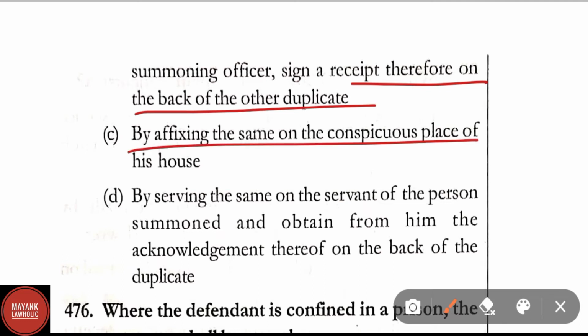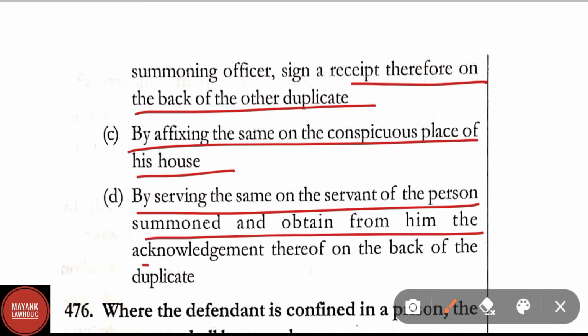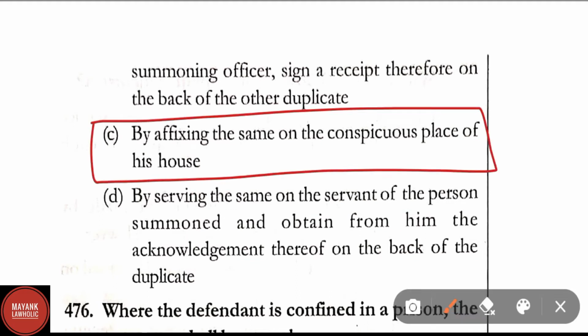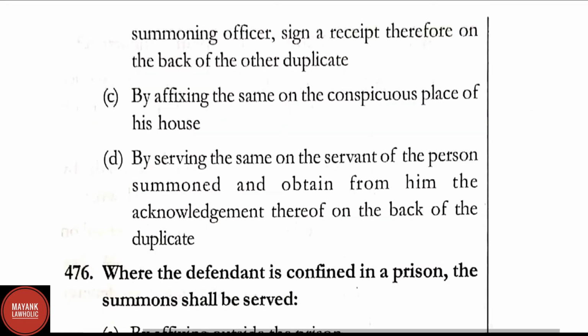Option C, by affixing the same on the conspicuous place of his house. And D, by serving the same on the servant of the person summoned and obtaining from him the acknowledgement thereof on the back of the duplicate. Here in question number 475, the correct answer is option C only, that is by affixing the same on the conspicuous place of his house. This is the right answer.